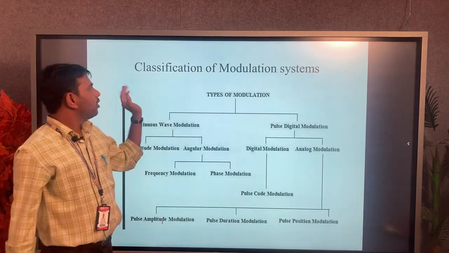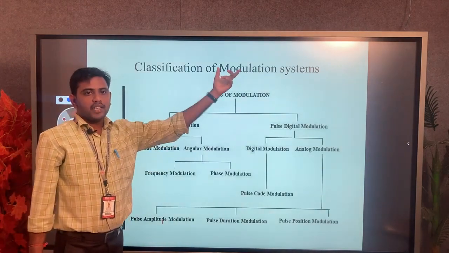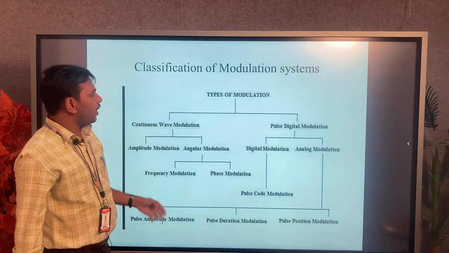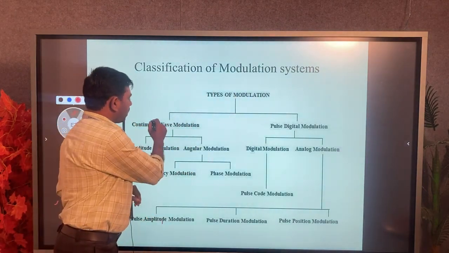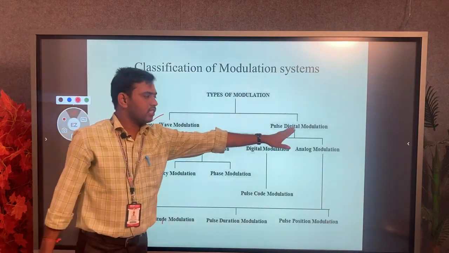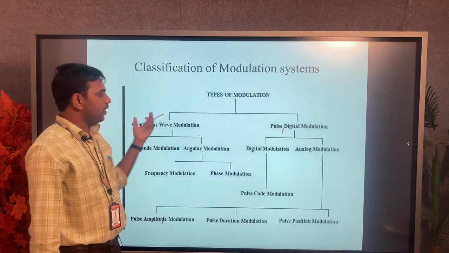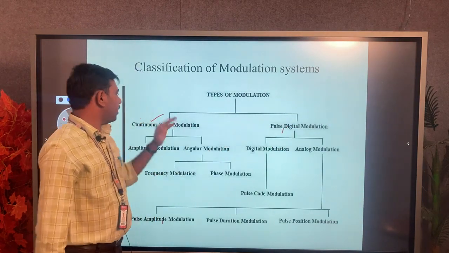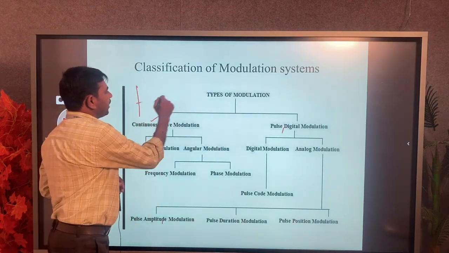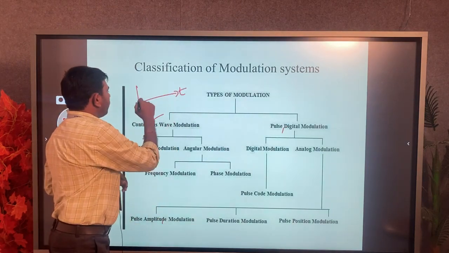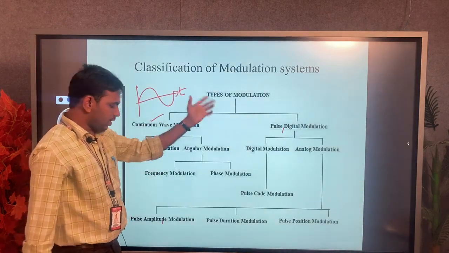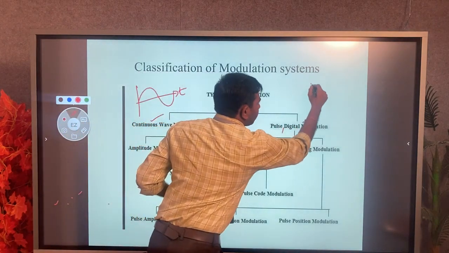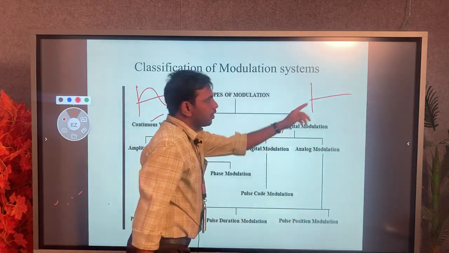Next we discuss the modulation system techniques. What are the different types of modulation techniques? We have continuous wave modulation and pulse digital modulation. It is called continuous when the signal varies continuously with respect to time.